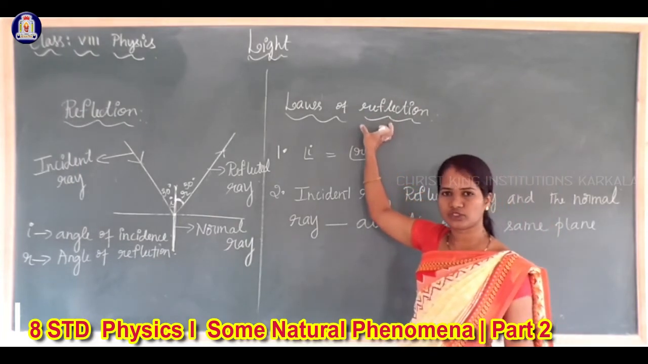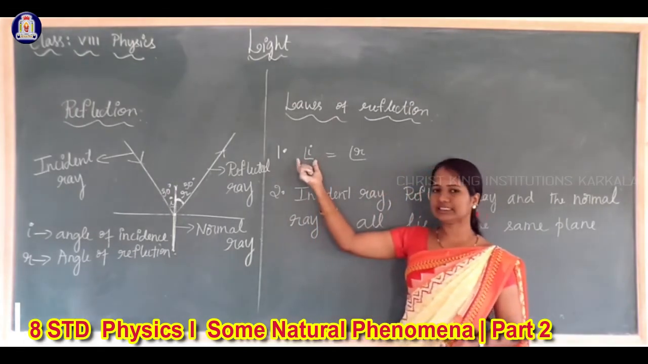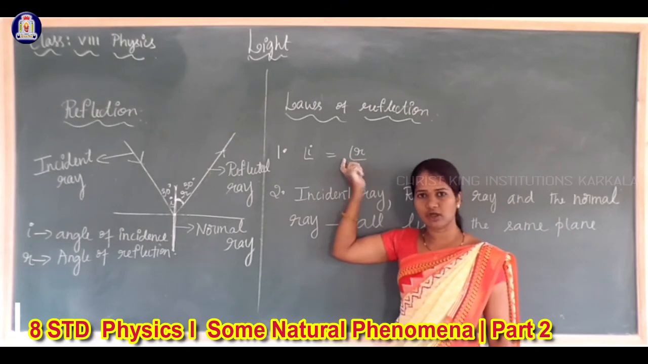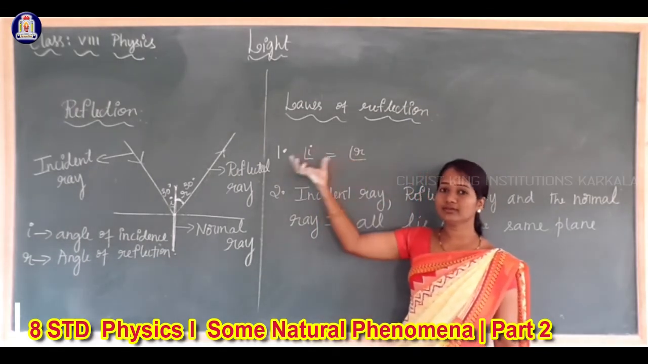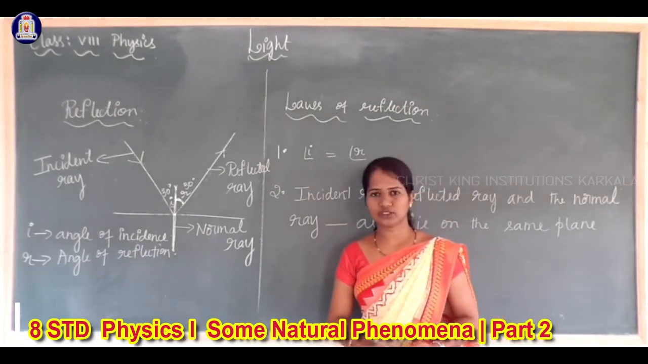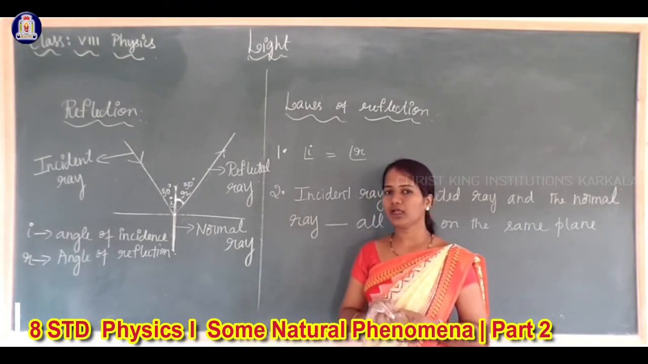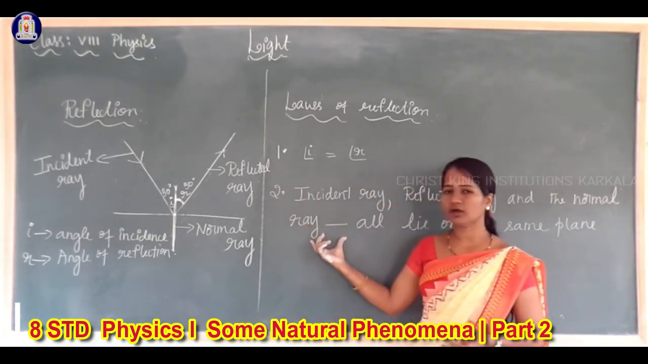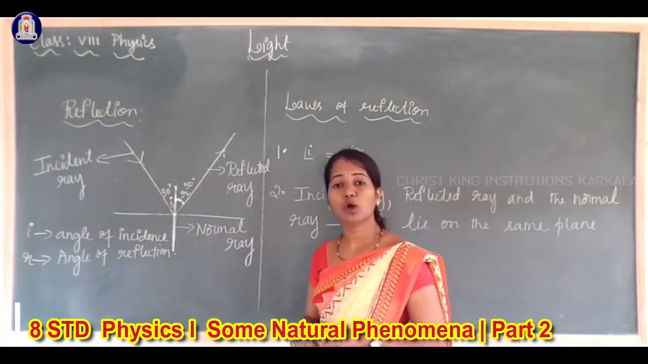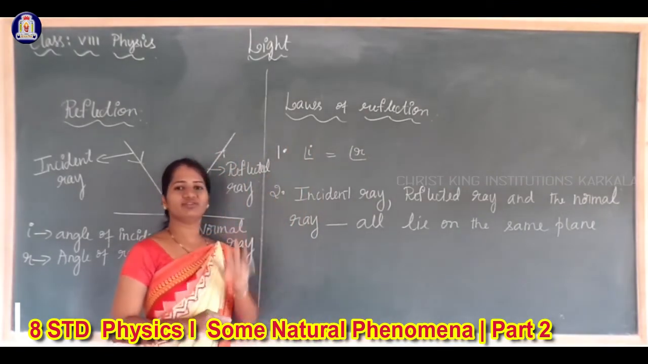Very important question: state the laws of reflection. First law: angle of incidence is equal to angle of reflection. You have to write it in sentence form, not by writing I and R. During reflection, the angle of incidence is always equal to the angle of reflection. And the second law: the incident ray, reflected ray and normal ray all lie on the same plane. These are called the laws of reflection.